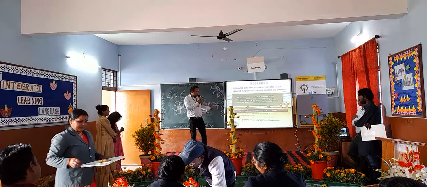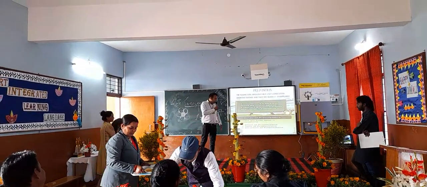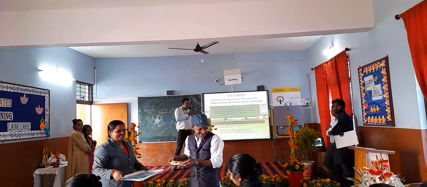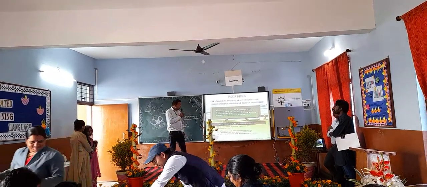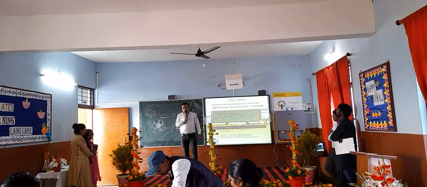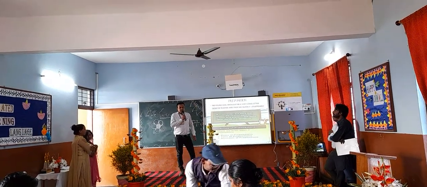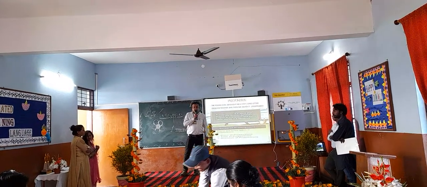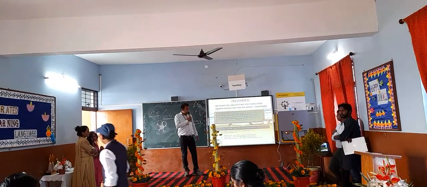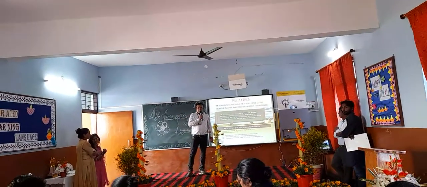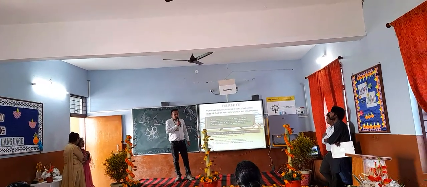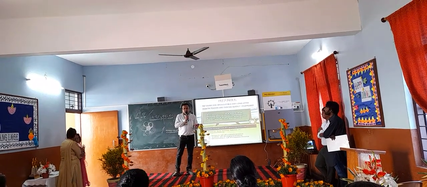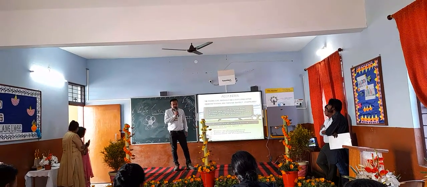Prepositions are of three types: preposition of place, preposition of time, and preposition of direction. First, preposition of place. Where someone or something is placed, that is called a preposition of place. For example, Nikki is standing against the wall. In this sentence, "against" is a preposition. It shows where Nikki is standing.